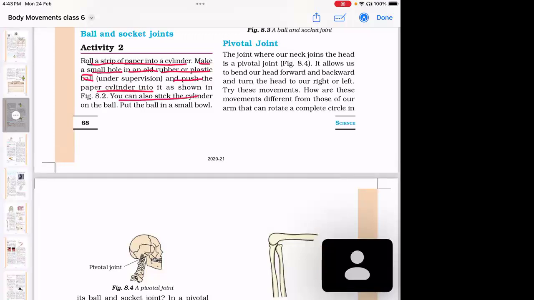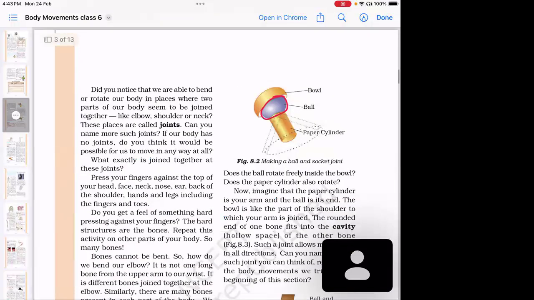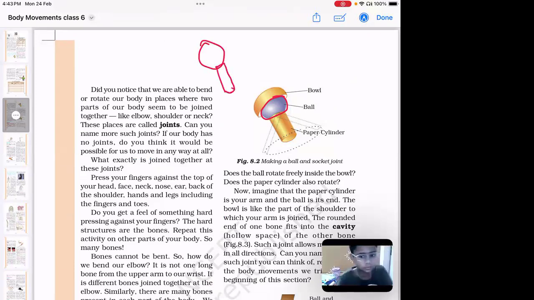You can also stick the cylinder on the ball. If you don't want to make the hole, the second option is to stick the cylinder on top of the ball. Now put the ball in a small bowl. So the structure you will get is a ball, and above that you have inserted a cylinder.